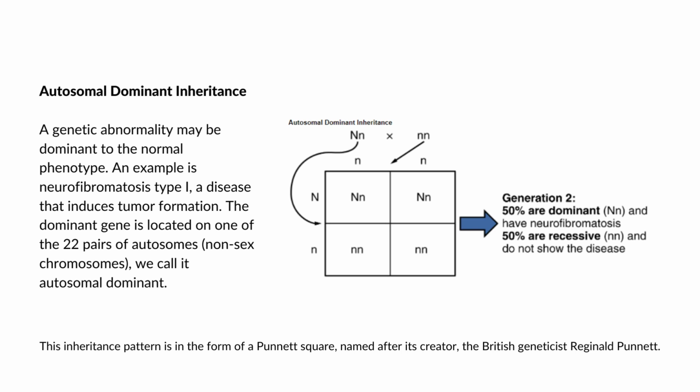Consider a couple, halimbawa, in which one parent is heterozygous for this nervous disorder, the neurofibromatosis type 1, and who therefore has neurofibromatosis because carrier siya. Aside from that, also suffers from the disease.